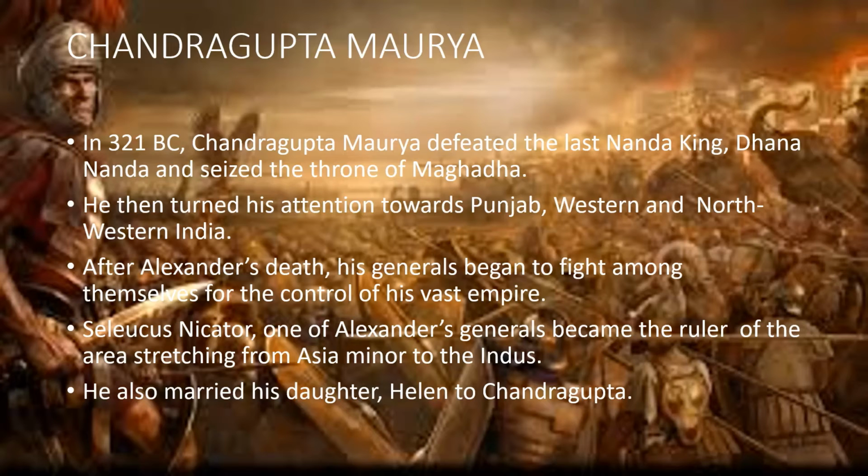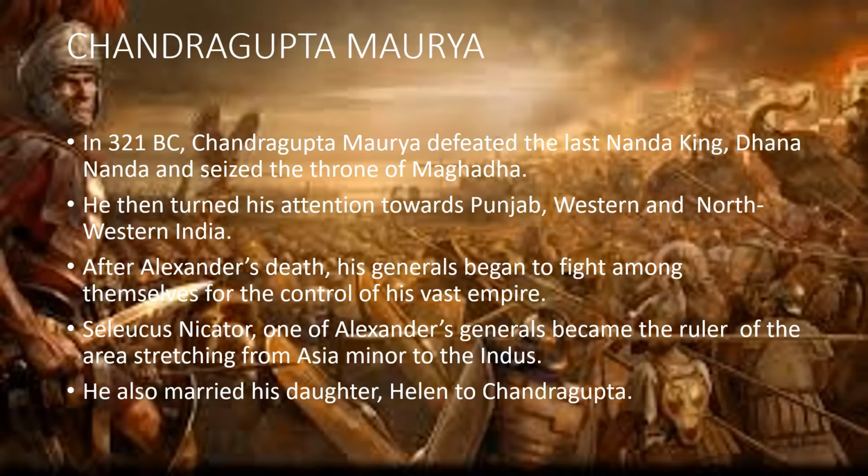After Alexander's death, his generals began to fight among themselves for the control of his vast empire. Among those generals was Seleucus Nicator, who became the ruler of the area stretching from Asia Minor to the Indus.